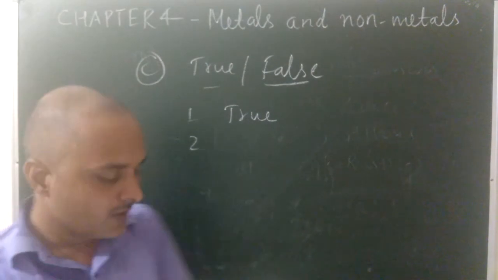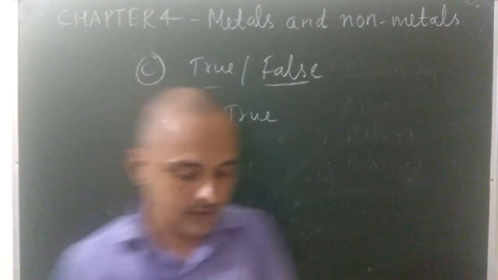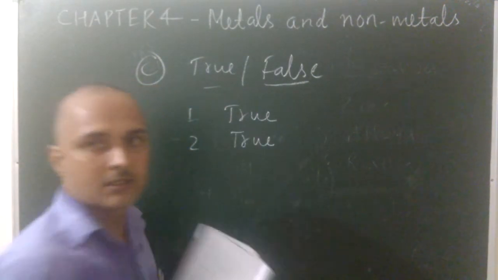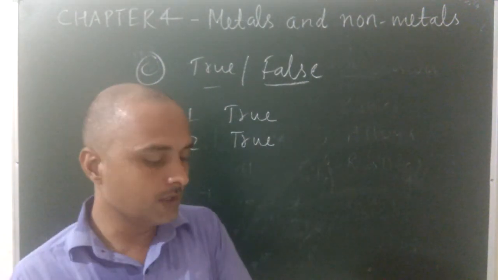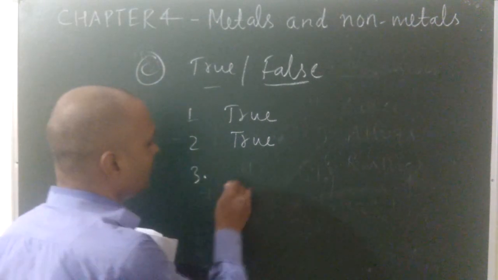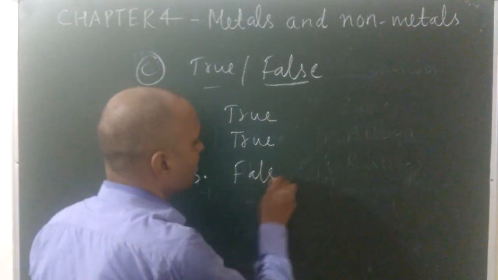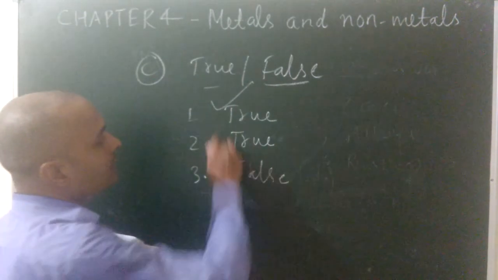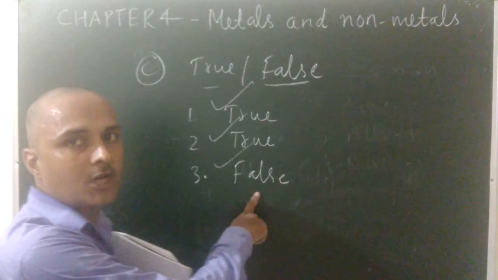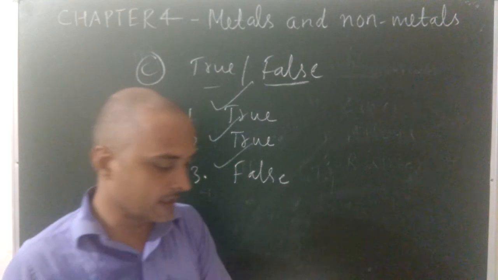Second one, non-metals do not react with acids. It is true. Only metals react with acids. Second one also true. Third one, carbon can be drawn into wires. It is false because carbon is a non-metal. So carbon cannot be drawn into wires.